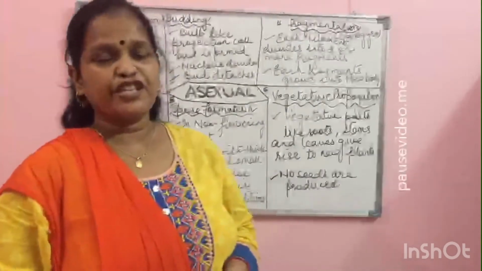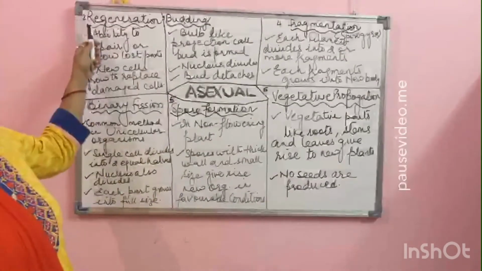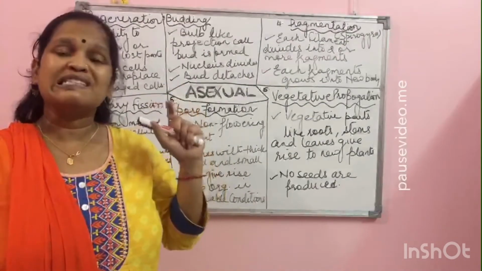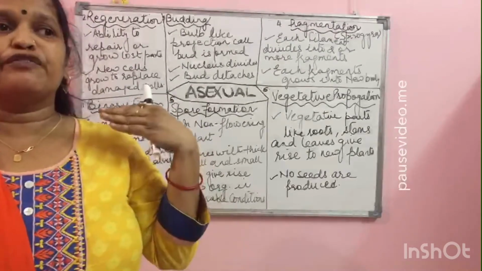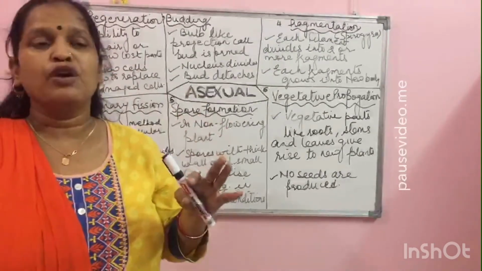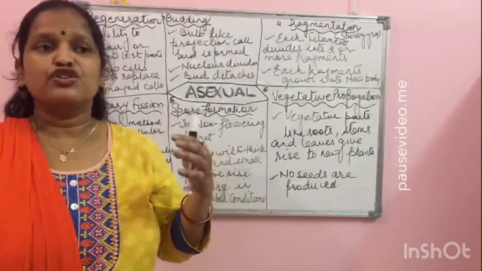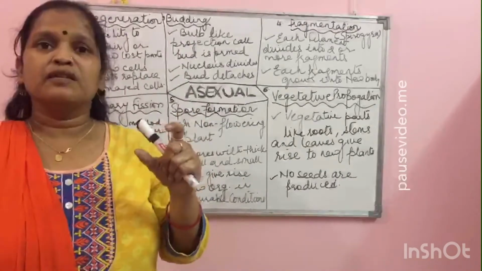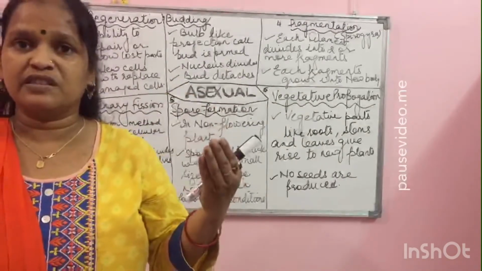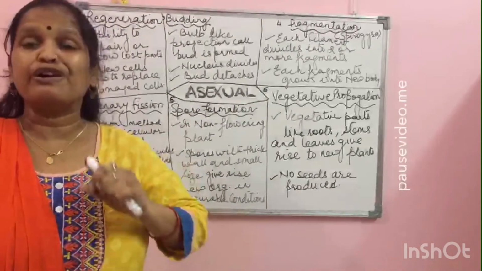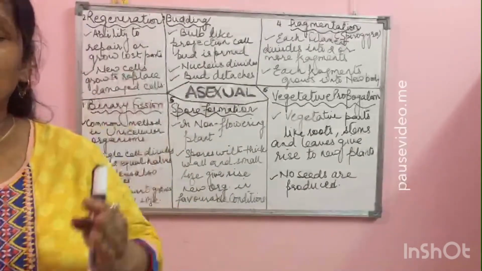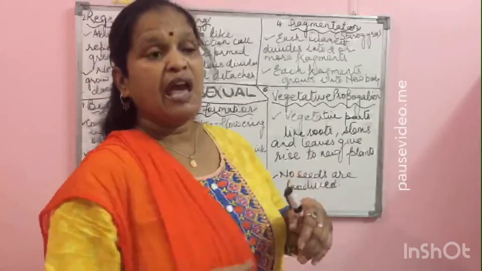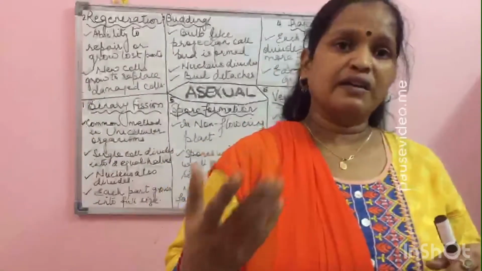So the next method of asexual reproduction is regeneration. You must have seen a lizard with its cut tail, and if you have paid attention, after some days or months, you must have seen that the lizard has again regenerated its tail. So the lizard has a very strong regeneration power. आपके लॉन में ग्रास को कट किया जाता है और कुछ हफ्ते बाद ग्रास फिर ग्रो हो जाती है, and it needs to be cut again. Right?